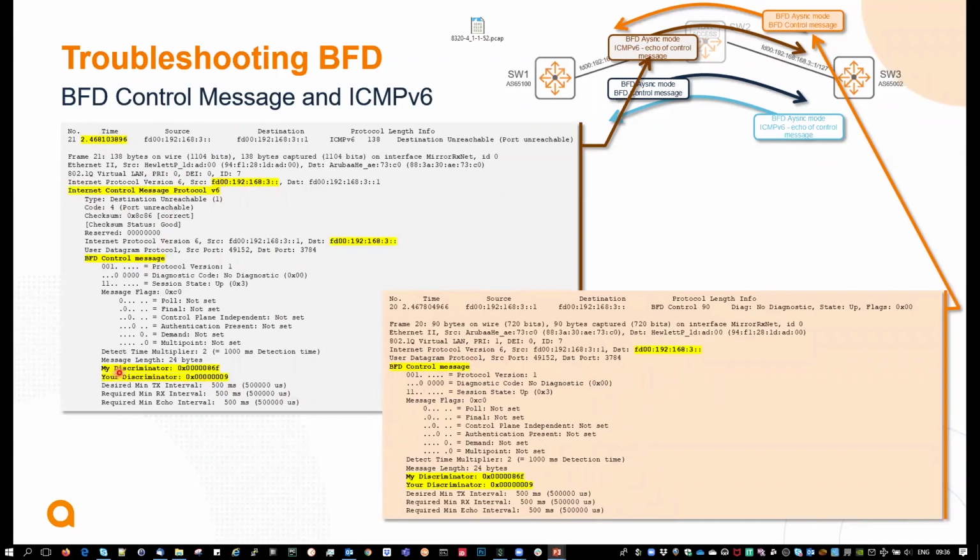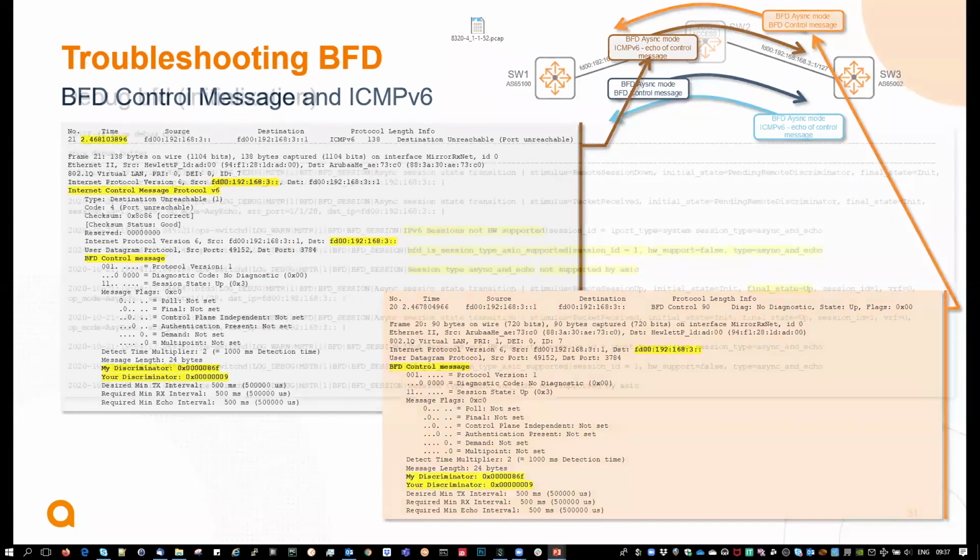So for instance, my discriminator is exactly the same as before. So think about that BFD control message: it is not a BFD control message sent by switch 1 to switch 3, but a reply of the encapsulated control message inside ICMPv6 to simply fake a hardware echo back to switch 3 about the liveness of that circuit. So I hope that this is clear for you.